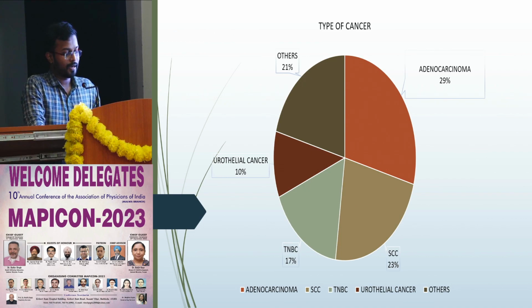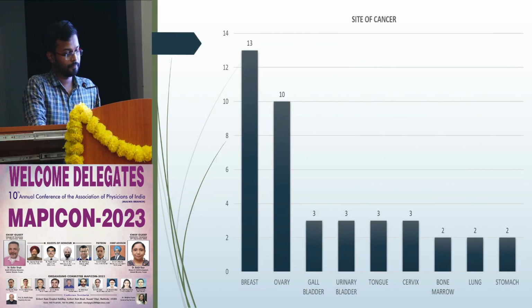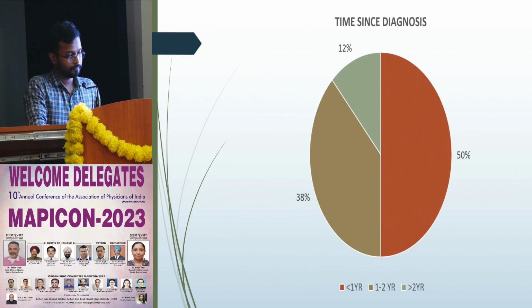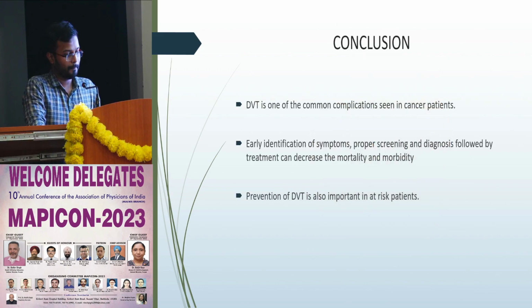This pie chart shows that adenocarcinoma has 29% of development of DVT. This bar chart shows that about 30 cases out of the total 50 developed DVT. Time to diagnosis of DVT is usually seen less than 1 year after the diagnosis of the cancer.